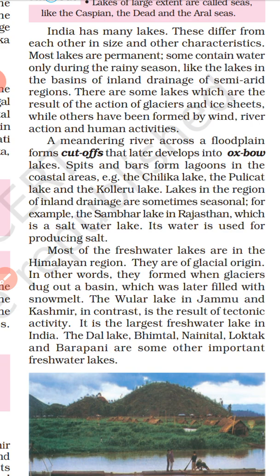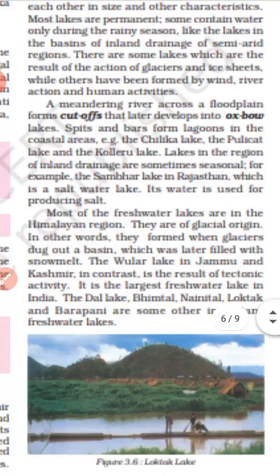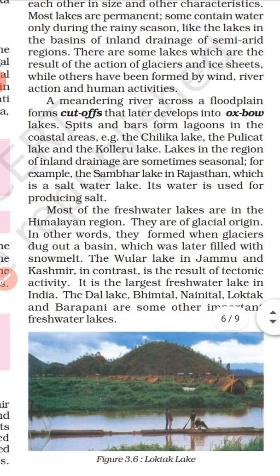A meandering river across a floodplain forms cutoffs that later develop into oxbow lakes. Already in this chapter we have discussed the oxbow lake. Spits and bars form lagoons in the coastal area, such as the Chilka Lake, the Pulicat Lake, and the Kolleru Lake. All these are which type of lake? These are lakes just beside the sea, especially the Bay of Bengal.